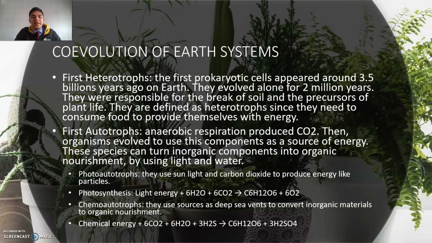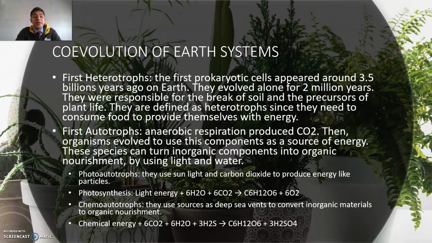They are defined as heterotrophs since they need to consume food to provide themselves with energy. So basically these kinds of organisms are similar to animals, let's say, but very simplistic animals. And they actually need to consume other inorganic or organic components in order to have energy.